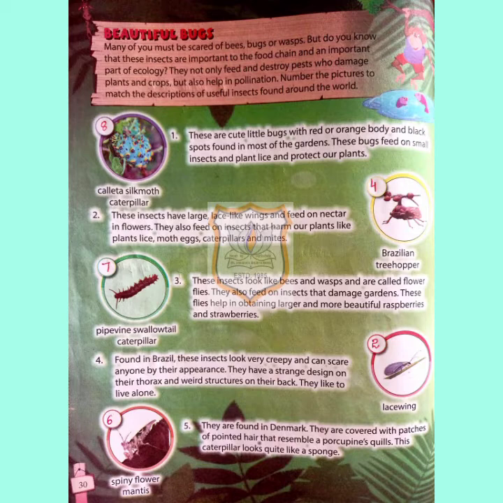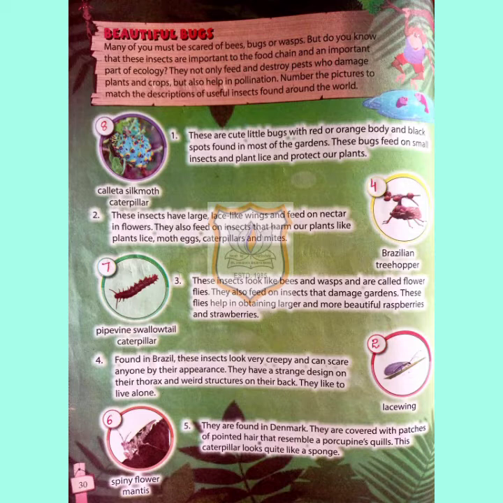Third one. These insects look like bees and wasps and are called flower flies. They also feed on insects that damage gardens. These flies help in obtaining larger and more beautiful raspberries and strawberries. So which is the insect? The name of the insect is hoverfly. Understood children?